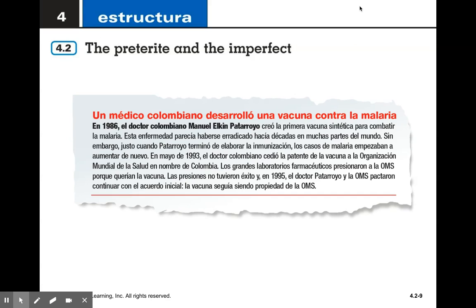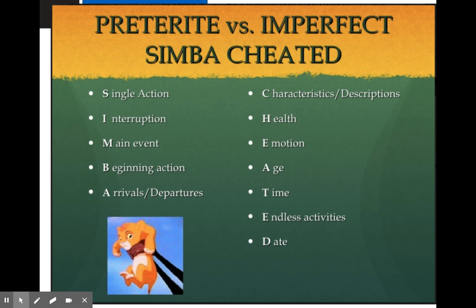So this is another article that you can read on your own time using the Google Slides. Preterite versus imperfect. There is a cheat sheet to help you remember it, or an acronym. Simba cheated. So Simba is for preterite: single action, interruption, main event, beginning action, arrivals, and departures. While cheated is for imperfect: characteristics and descriptions, health, emotion, age, time, endless activities, or a date.